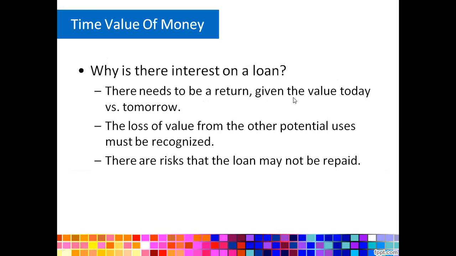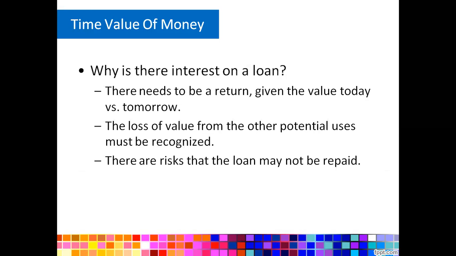So why is there a loan interest? There are some explanations. There needs to be returns, because our money that we own today is more valuable.